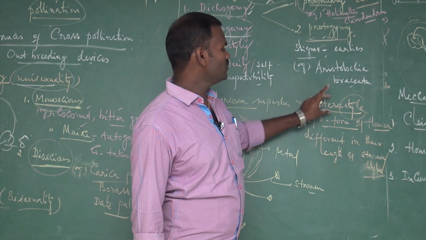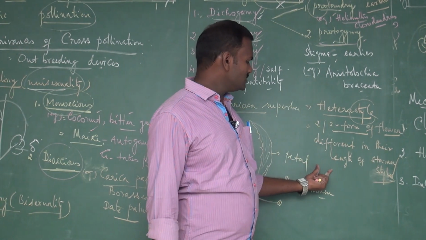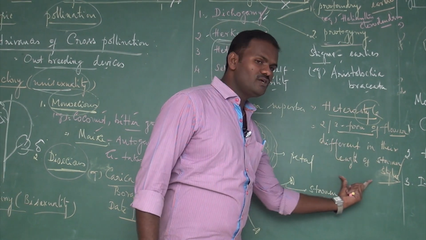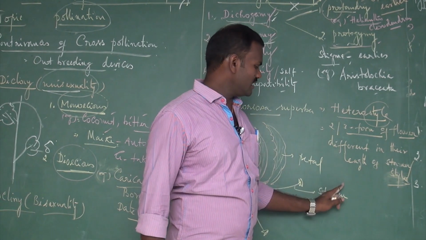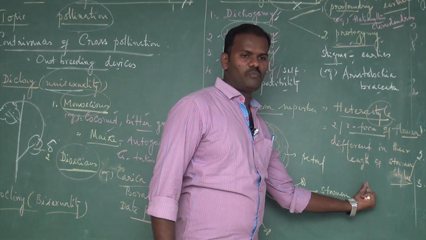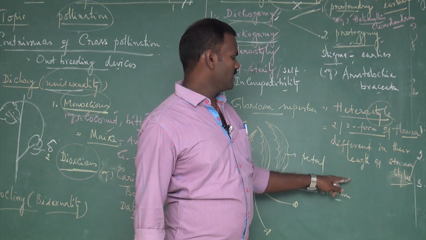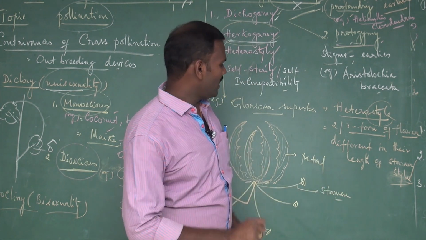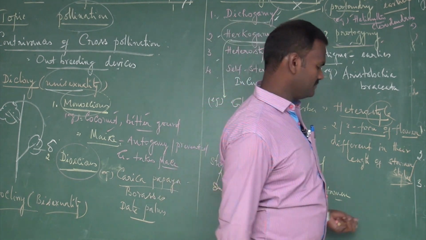These are called heterostyly. So in this type of plant or flower, pollination takes place between the two sex organs of the same length. The sex organs of the same length in two different flowers are the only ones enhancing pollination. So there are two types: one is distyly, another one is tristyly. Distyly and tristyly.